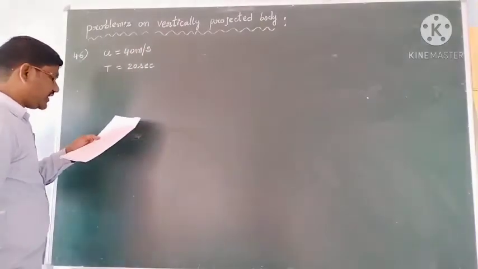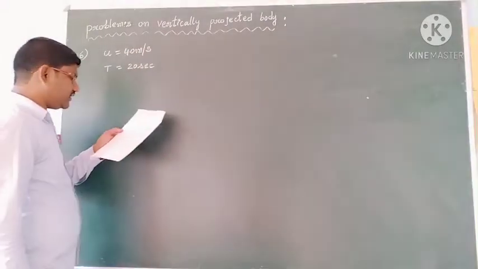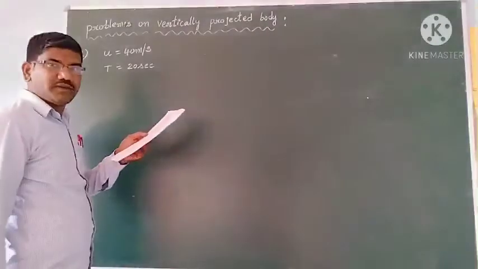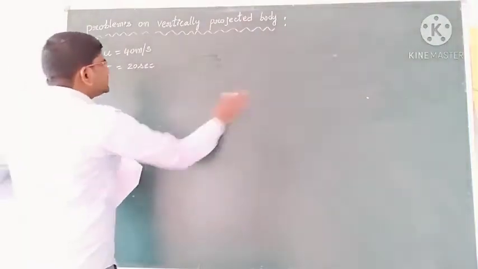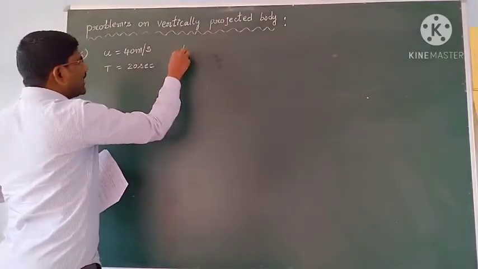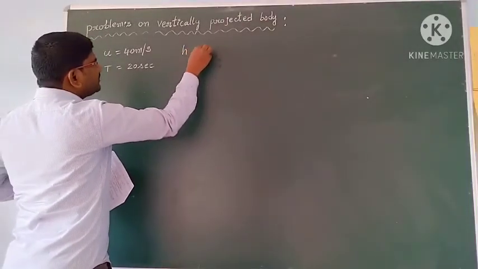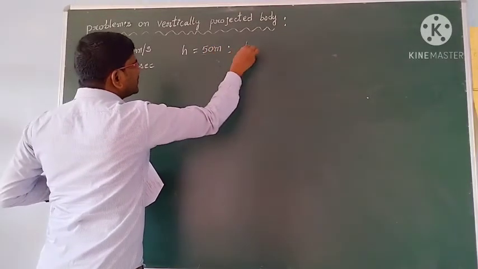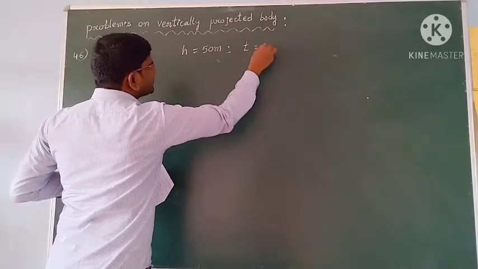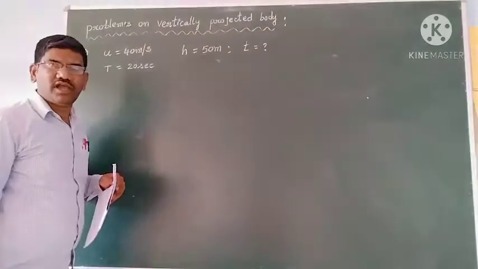Then the time taken by the same stone to reach the planet when allowed to fall from a height of 50 meters, how much time does it take? That is the question. We have to find the time.